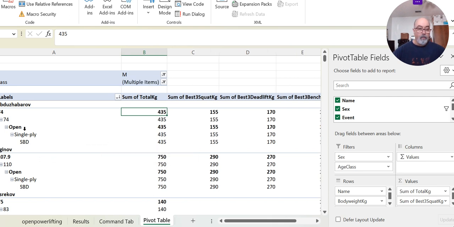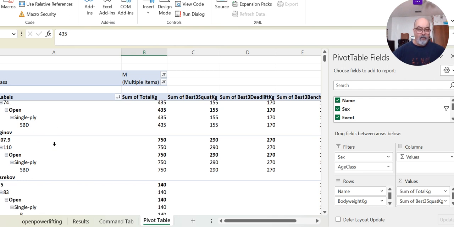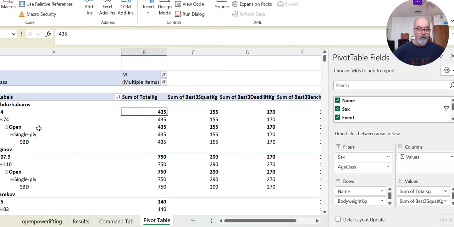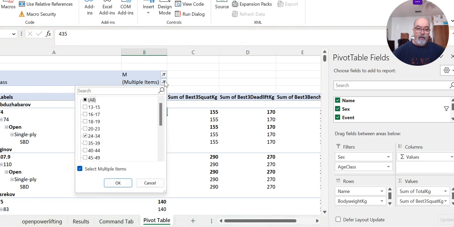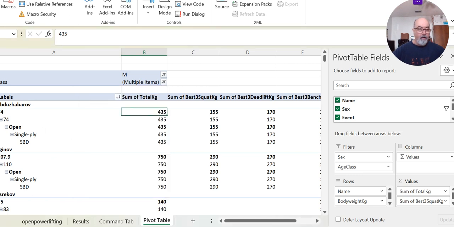Oh well, it doesn't look like it's showing those guys, because I'm looking at the same guy, Abdul-Jabbar. Age class is multiple items. I guess they kind of combine, it's not really 80 plus. They combine everything, so that's fine. Anyway, you got the idea.